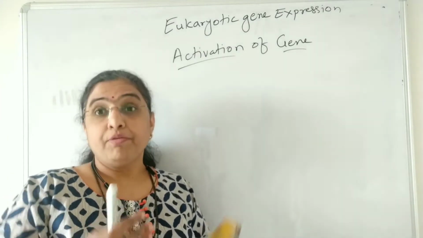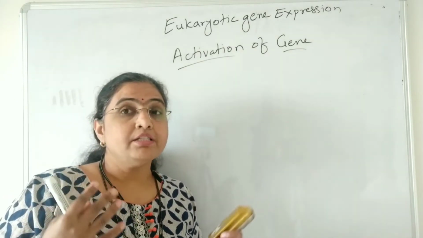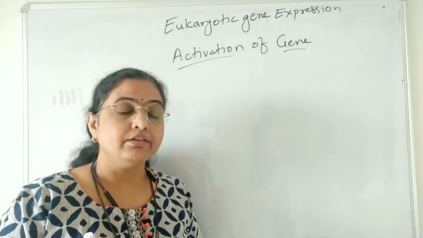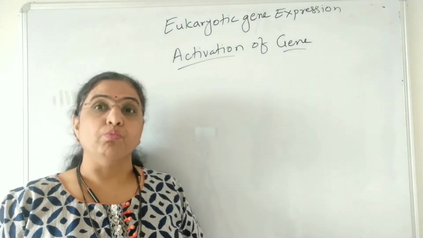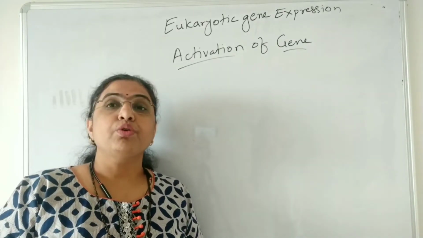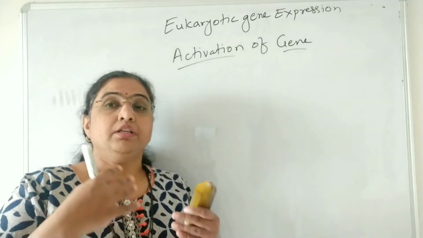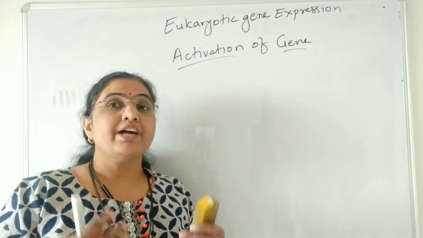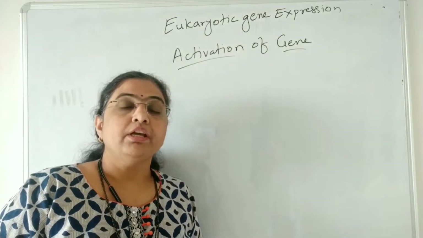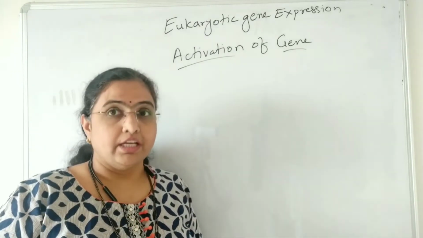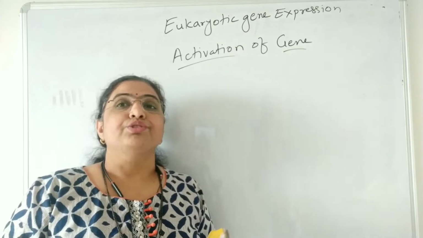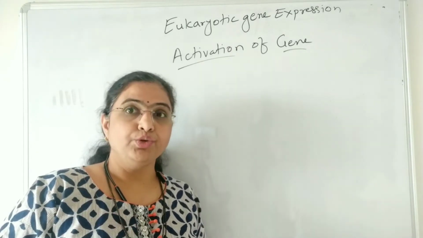How is it? Before that we have to keep in mind the structure of the chromosome. The structure of the chromosome is very complicated in eukaryotes. The chromosomes are made up of histone proteins with the DNA. The basic structure of the chromosome is the nucleosome.